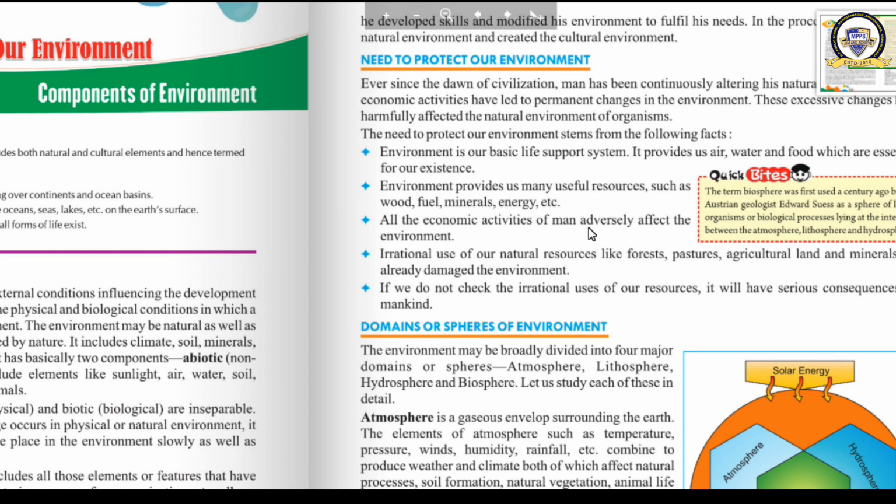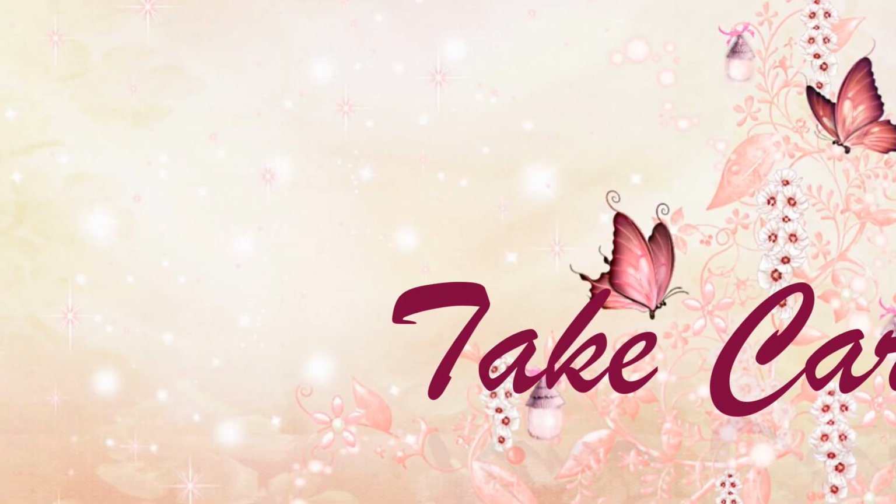Today I am going to wind up the class. What we have learned, let us have a revision now. We learned about the environment, its definition. We classified the environment into two groups as natural and human. Then natural environment was divided into biotic and abiotic. Then we have learned the interrelation between the biotic and abiotic components. Okay, finally we have seen the need to protect the environment. These are the points we discussed today. I think you have understood the chapter. Okay, yes.